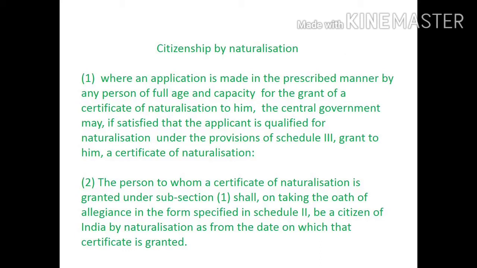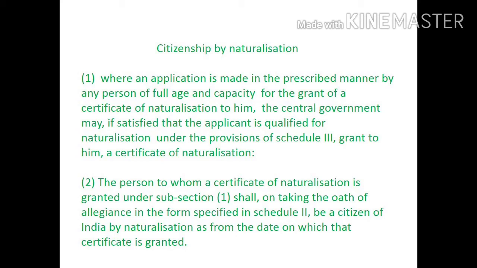In naturalization, section 1 and section 2, or subclass 1 and subclass 2: where an application is made in the prescribed manner by any person of full age and capacity for the grant of a certificate of naturalization to him, the central government, if satisfied the applicant is qualified for naturalization under the provisions of Schedule 3, shall grant him a certificate of naturalization. Subclass 2: the person to whom a certificate of naturalization is granted under subsection 1 shall, on taking the oath of allegiance in the form specified in Schedule 2, be a citizen of India by naturalization from the date on which the certificate is granted.